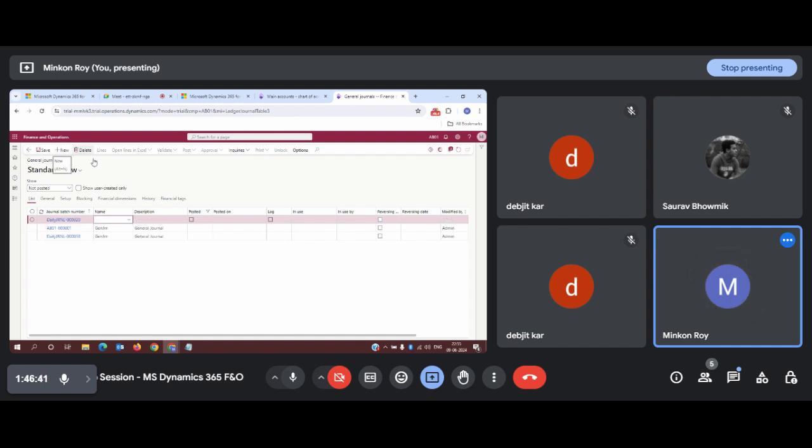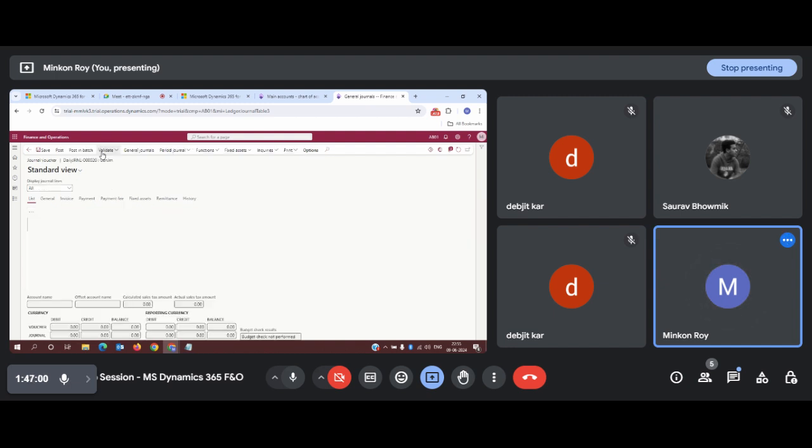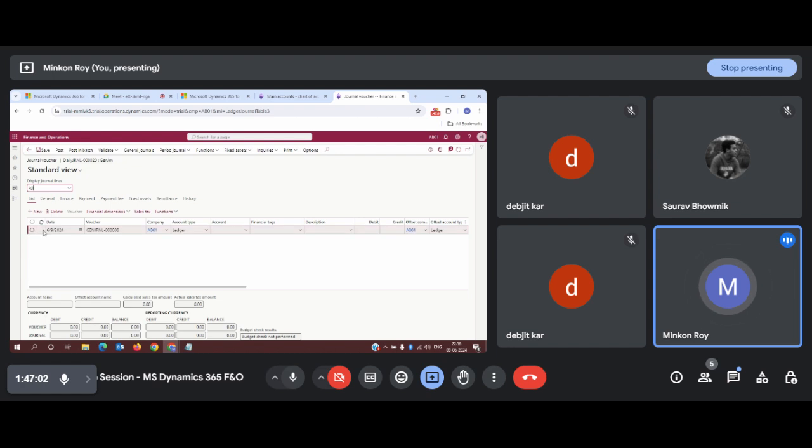Once you go inside general journal, you need to create some journal. I will define what a journal is in my next session. You need to define a journal that indicates that I am doing some kind of miscellaneous transaction. Once you tag your journal name into this journal line, you need to go inside the line where you will be creating your actual transaction. Once you go inside a line, you will see a transaction line appearing. This is the transactional date on which you will be performing a transaction. This is a transaction number, indirectly also known as voucher number.